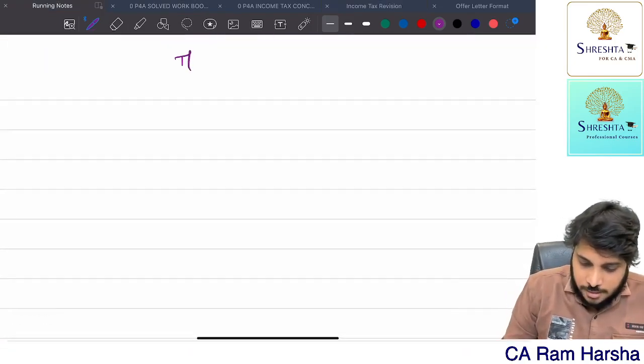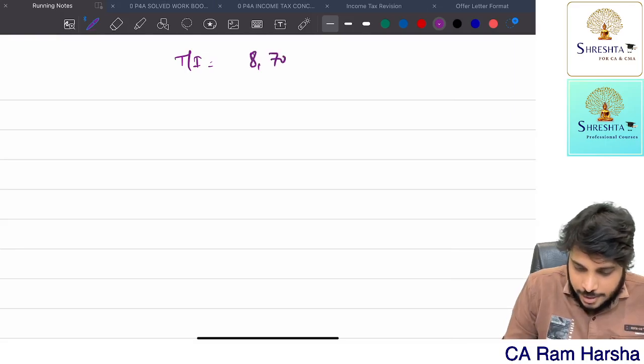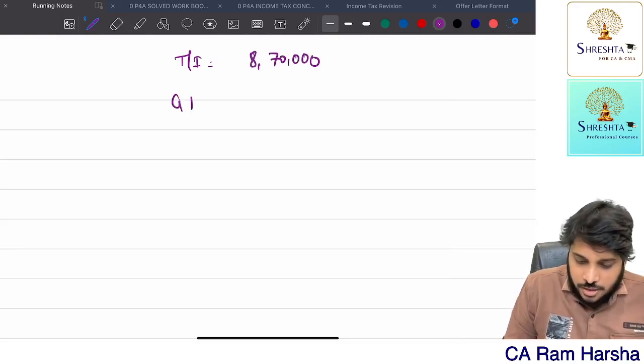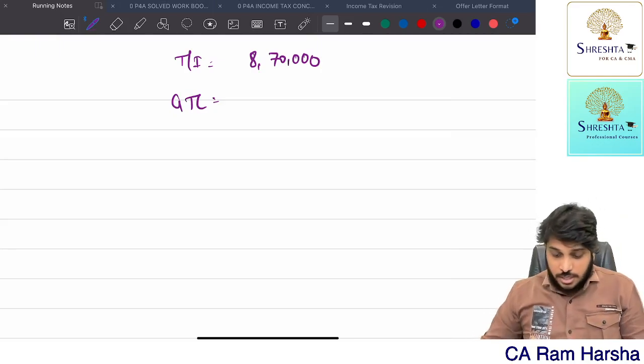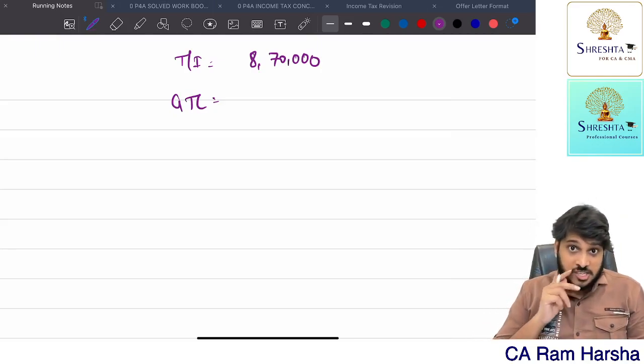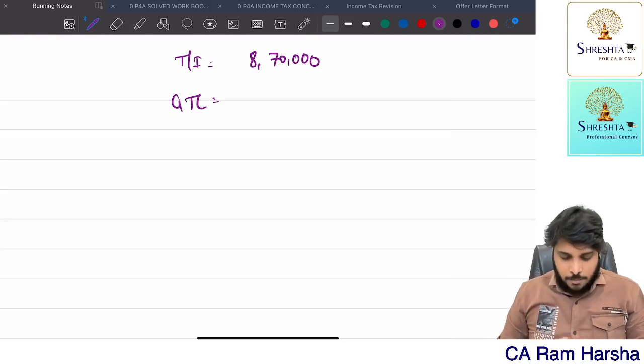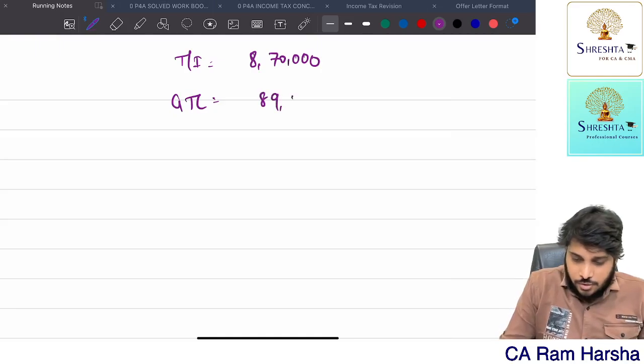What is the total income? 8,70,000. What is the gross tax liability? 8,70,000, normal citizen, age less than 60. So on 3,70,000, 20% tax, up to 5,12,500 tax, plus 4% education cess. 89,960 is the gross tax liability.